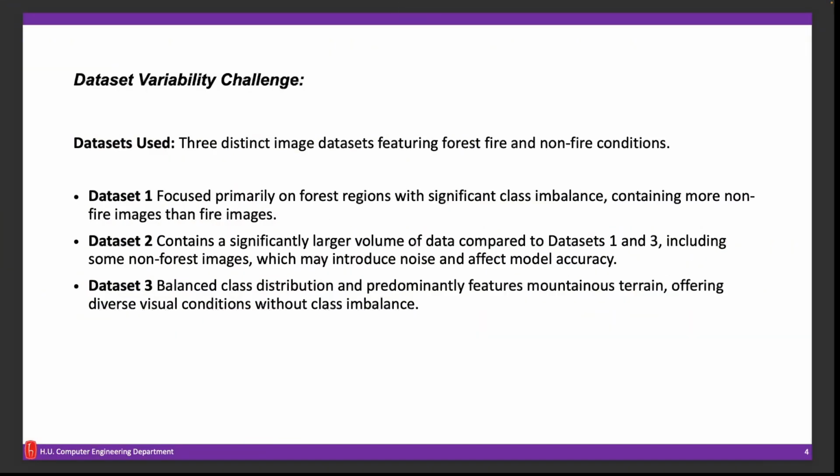To address this problem, we use three distinct datasets obtained from Kaggle, each presenting unique challenges. Our first dataset is primarily focused on forest regions, but with significant class imbalance. Our second dataset is larger and includes some non-forest images, which introduces noise. And the third dataset is balanced in terms of class distribution and includes diverse environmental conditions such as mountainous terrain. These datasets allowed us to test the adaptability and robustness of the models across various scenarios.